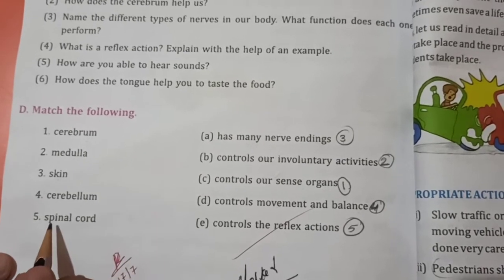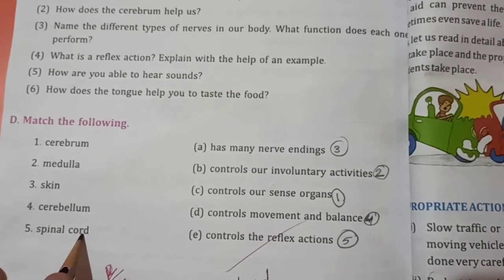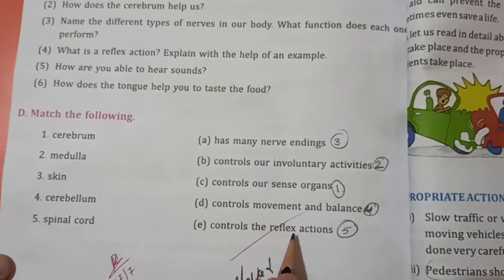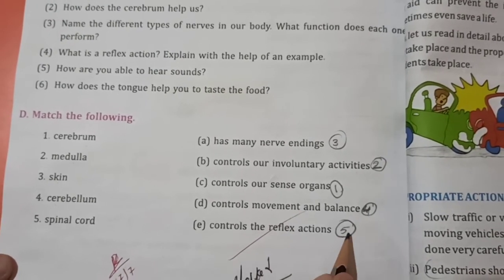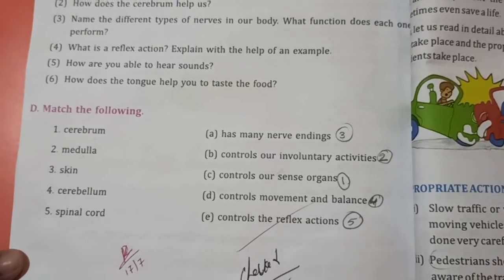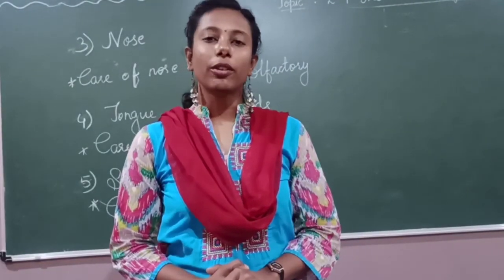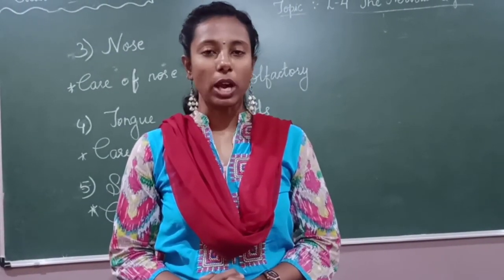Okay. Last one is spinal cord. Spinal cord controls the reflex action. So mention here 5. So children, I hope you have understood this chapter very well.